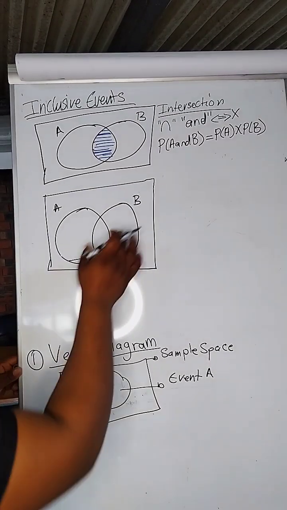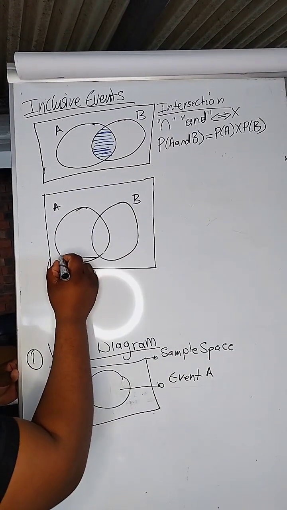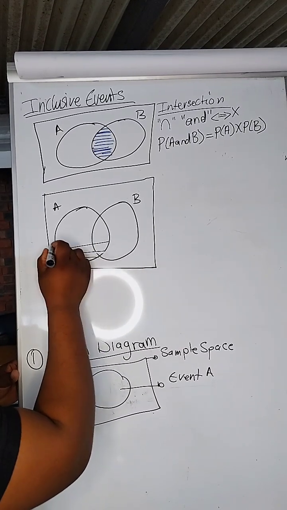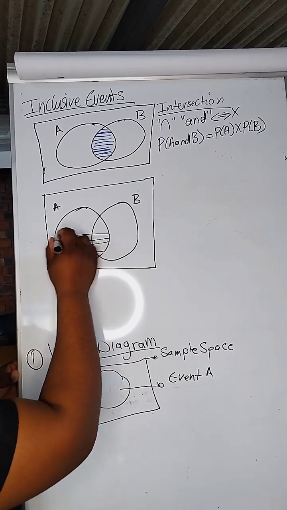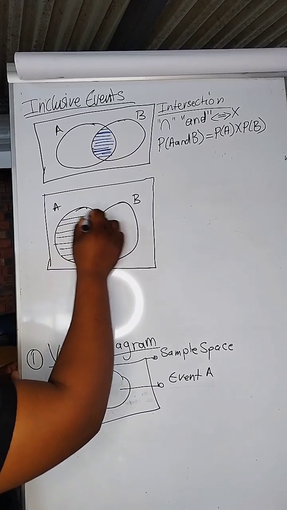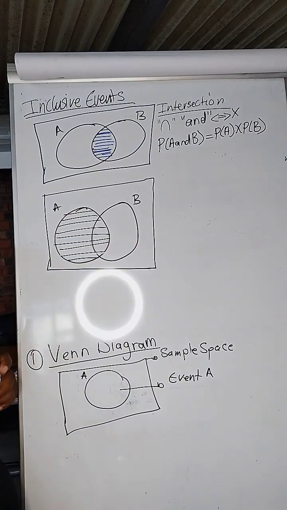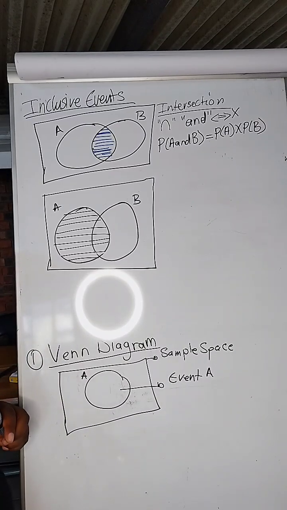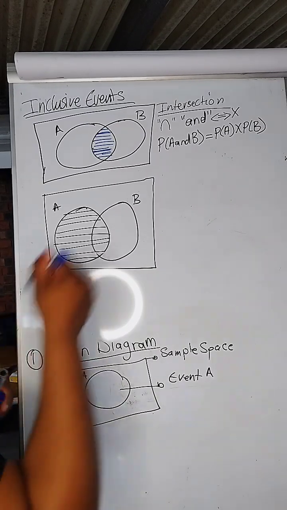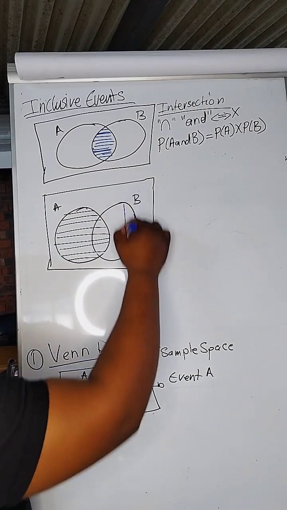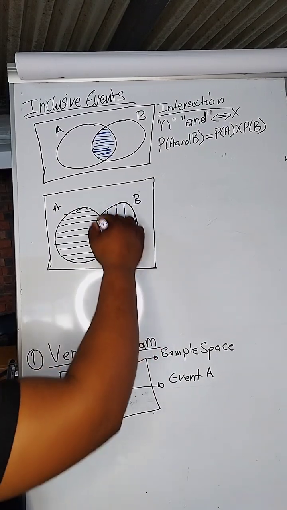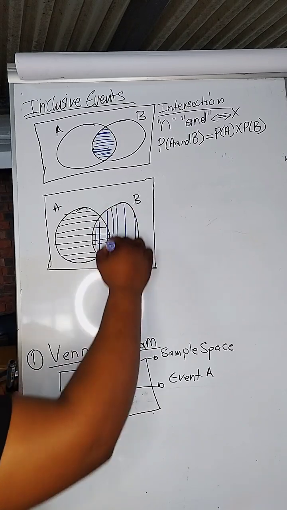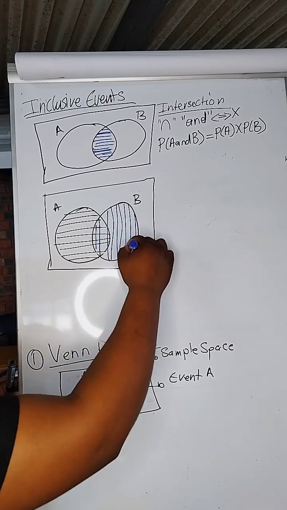Okay, so we have these events. Let's say this event has its own thingy, and then number 2 we have event B. Event B has its own thingy also. That is event B. It has its own thingy.